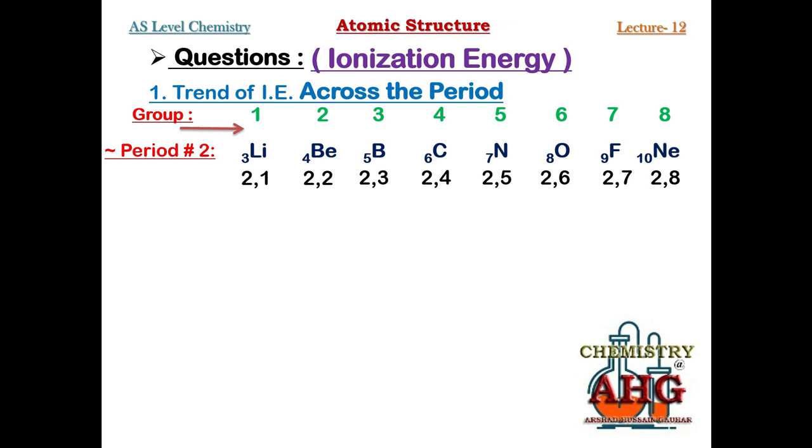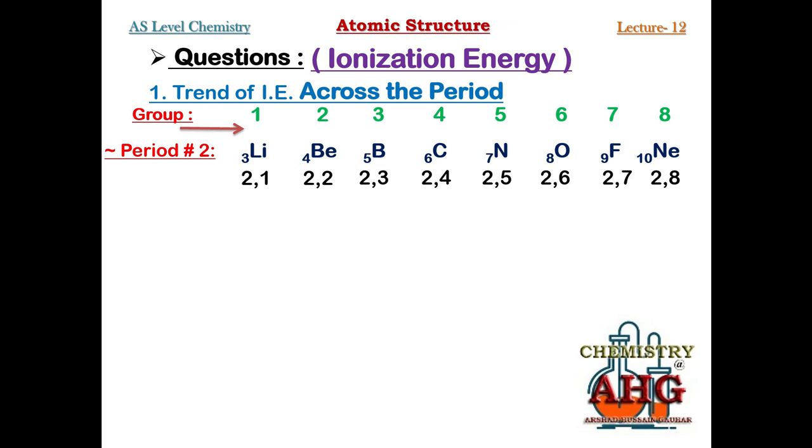How is that? Look at lithium. How many protons are there in the nucleus of lithium? 3. How many intervening electrons are there in lithium? 2.